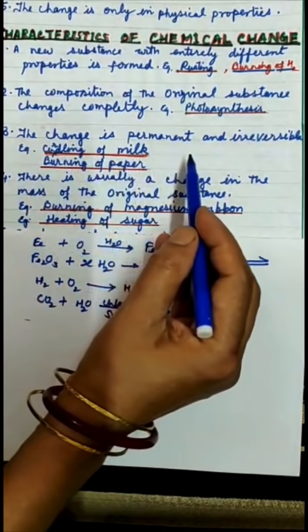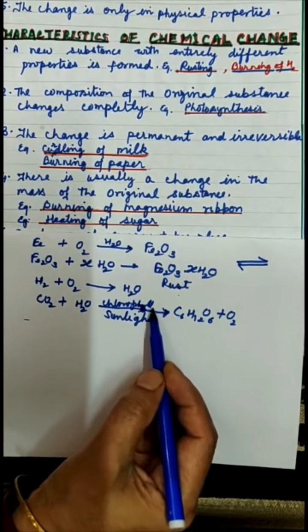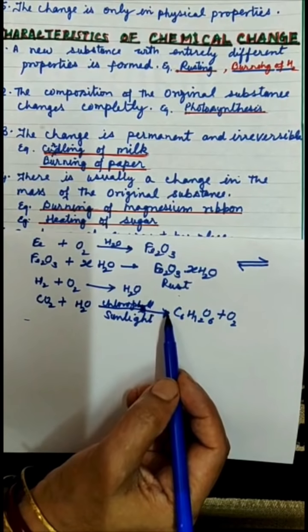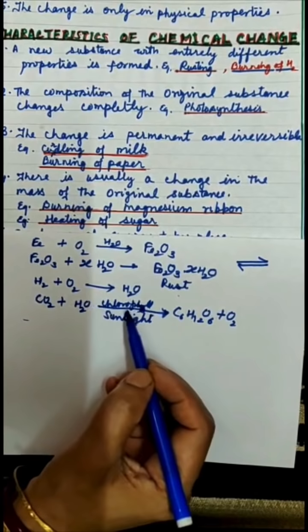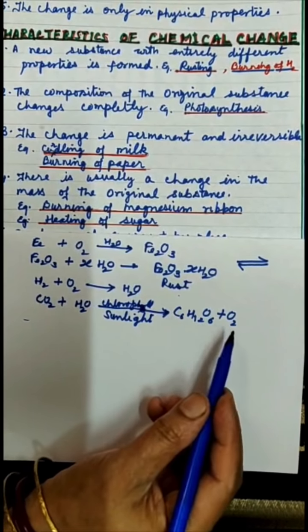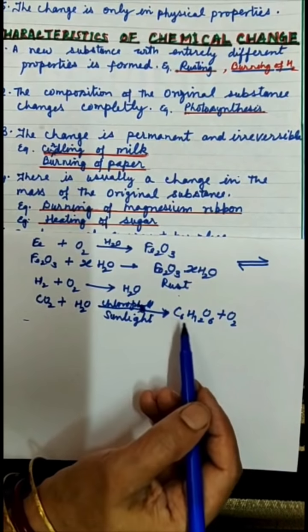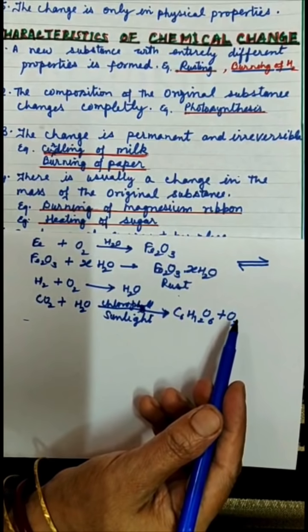Then the change is permanent and irreversible. So as the change is permanent and irreversible, a normal arrow pointing from reactant to product is used to represent a chemical change, because a chemical change is represented with the help of a chemical equation.